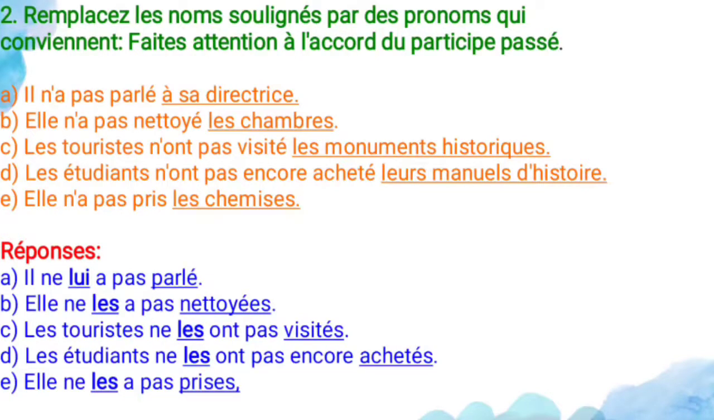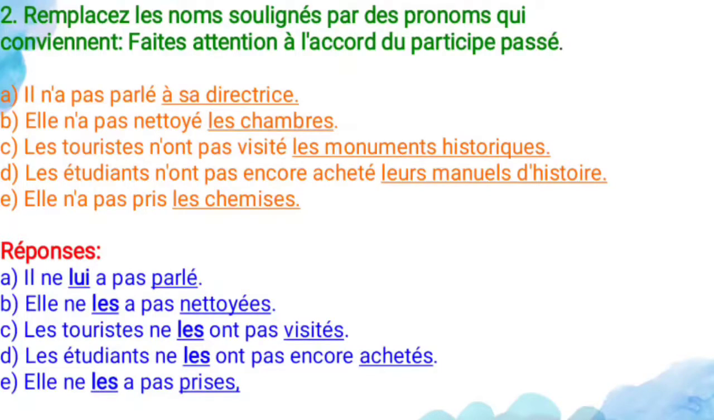And second, elle n'a pas nettoyé les chambres. So she did not clean the rooms. So the chambres refers to the direct object pronoun. It refers to things only, right? So elle ne les a pas nettoyées. It ends with es because les chambres is plural only. So you have to use es. For the feminine plural, we have to add es only at the end. So she did not clean them.